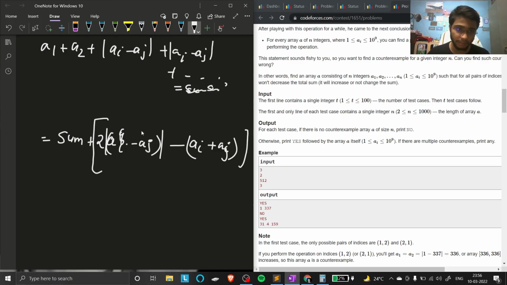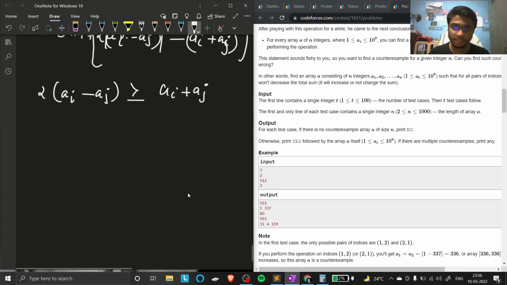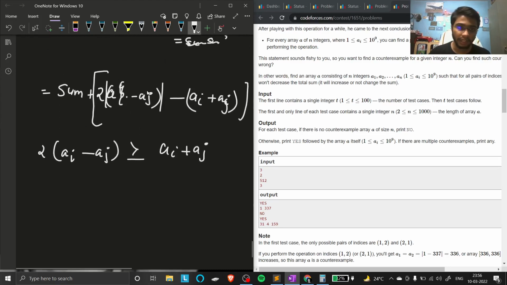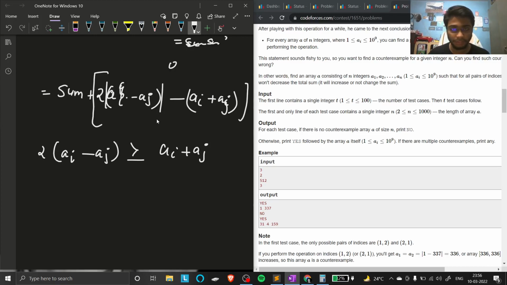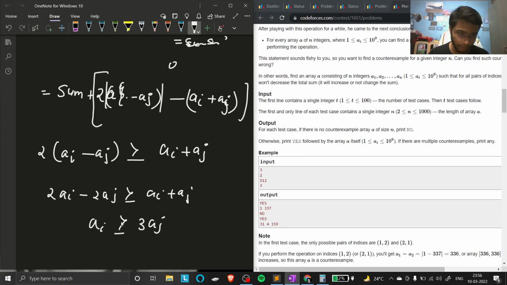So the basic condition would be 2 into mod of ai minus aj should be greater than or equal to ai plus aj. If both are equal, the sum remains the previous one only, so no effect would be there. So the condition is 2 times mod of ai minus aj greater than or equal to ai plus aj. Solving, here it will be 3 aj and here it would be ai.